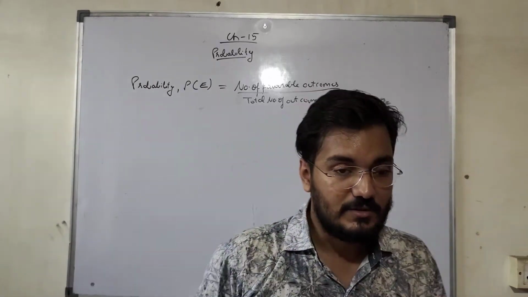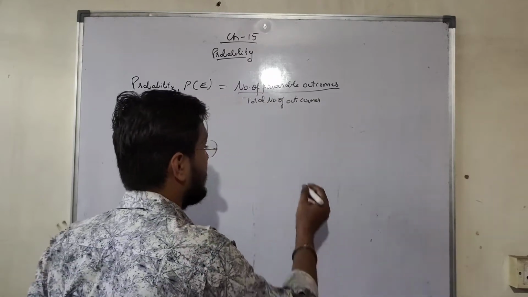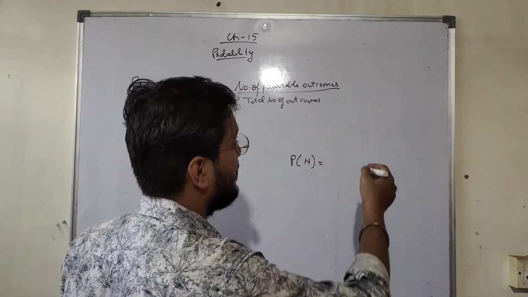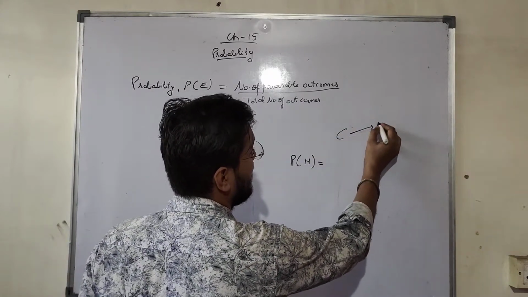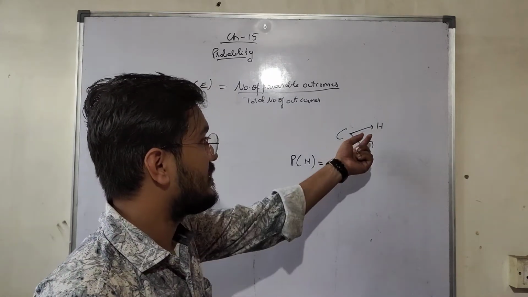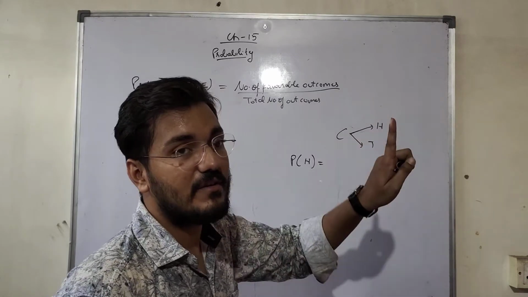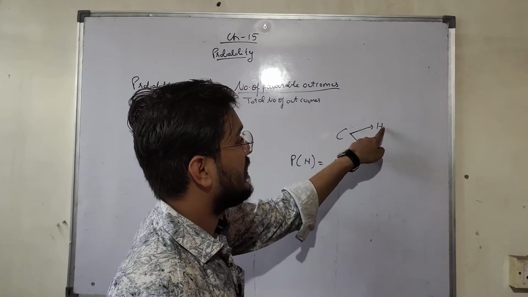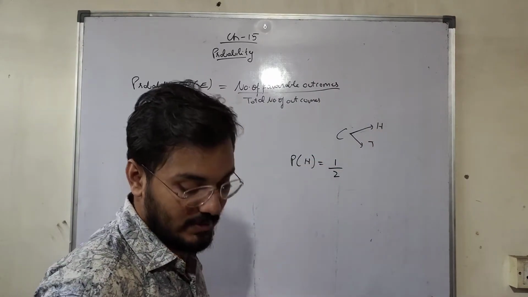Like if I throw a coin, probability of getting a head will be number of favorable outcomes. When we throw a coin, either we can have head or we can have tail. So probability of getting a head, one chance we have of getting a head, right? Total number of outcomes we have 2. So probability of getting a head is 1 upon 2.